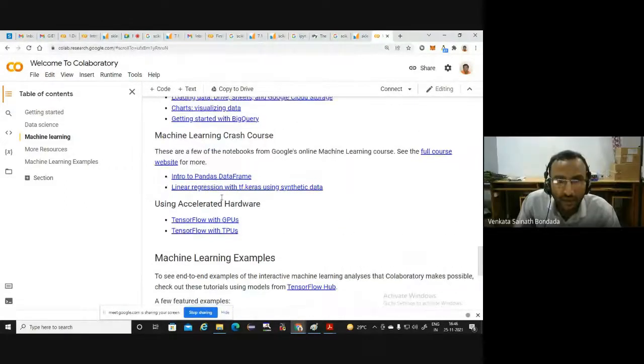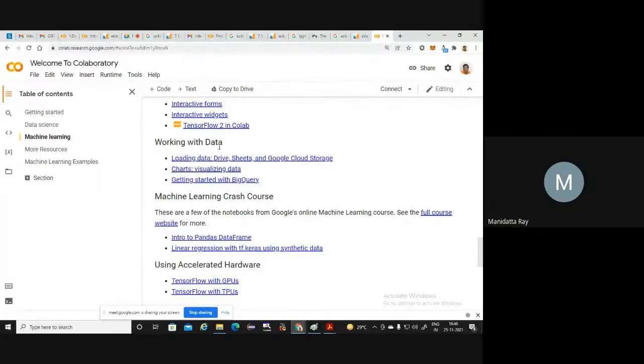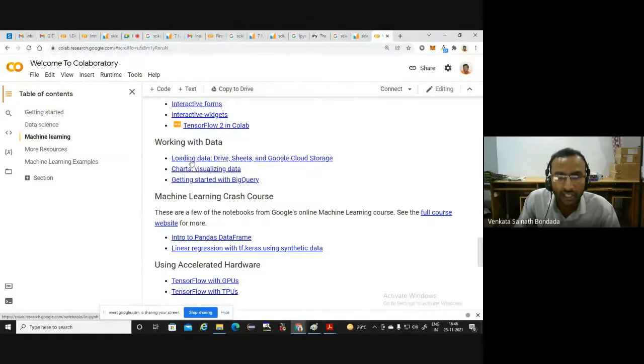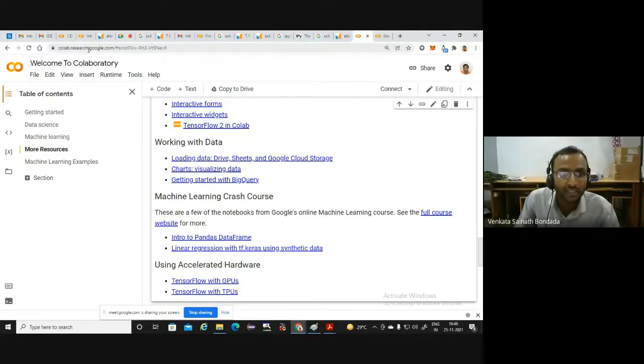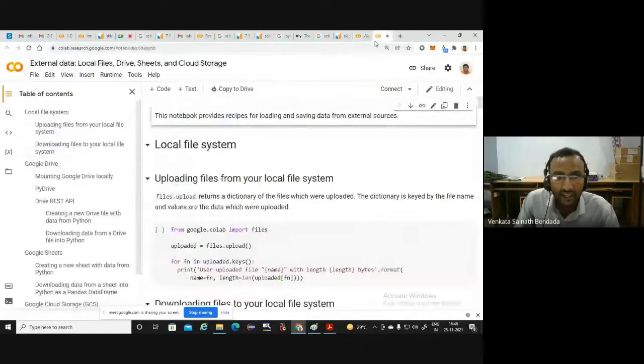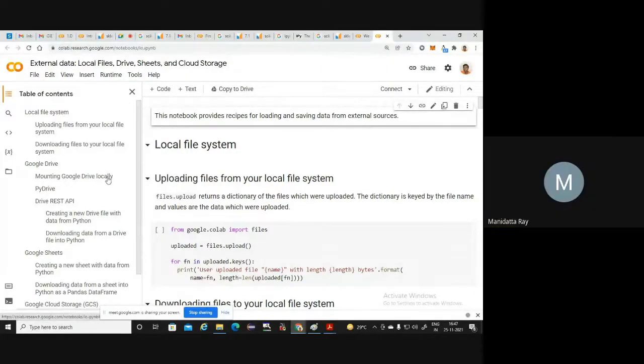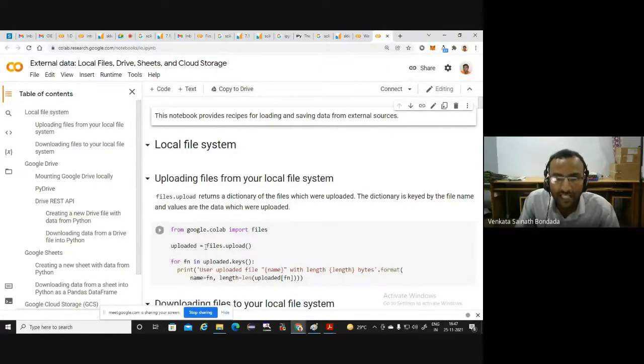Let me answer this question. Somebody has raised the question of loading data: Drive, Sheets, and Google Cloud storage. Go to colab.research.google.com, Getting started, and you have this section, Working with data. Can you see this? Local file system, Google Drive, mounting Google Drive locally. These are the exact commands that you are going to use if you are uploading a file from your local file system.